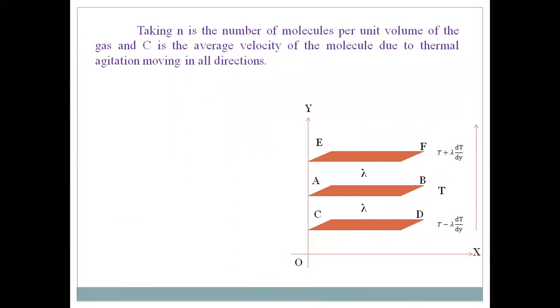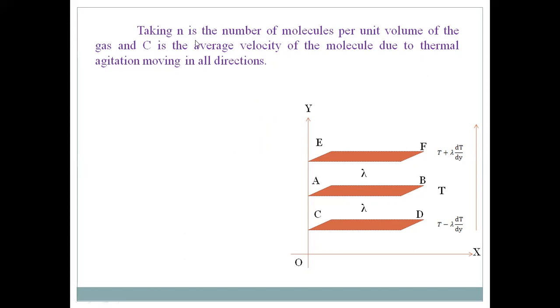Of course, let n be the number of molecules per unit volume, that is taken as the molecular density. And C is the average velocity of the molecule due to thermal agitation. These n molecules will move in all directions, maybe along the x-axis, along the y-axis, and also along the z-axis.